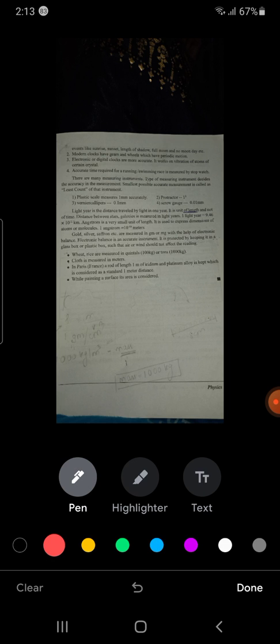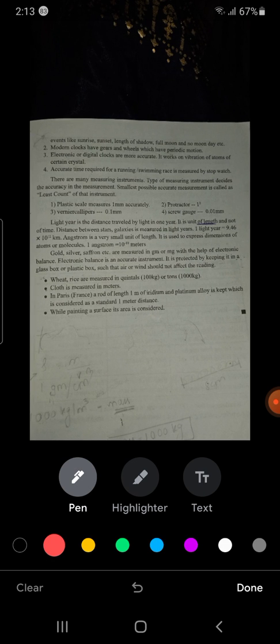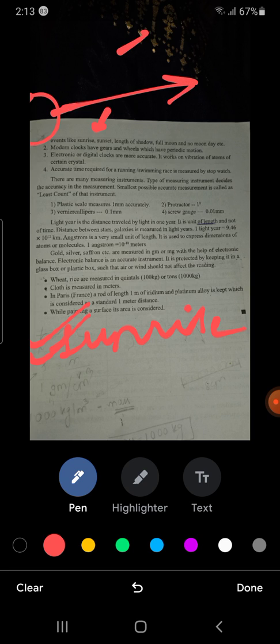Now, periodic events like sunrise, sunset, length of shadow, full moon, no moon. How is it? Like sunrise: if the sun is rising, then people know that the day has begun. If sunset, people know that the day is ending. If the length of shadow is small, then people know that it is 12 noon. If the length of shadow is more, then people know whether the sun is on their left or right hand side, and what the time of the day is.